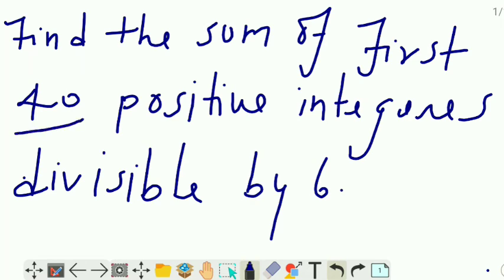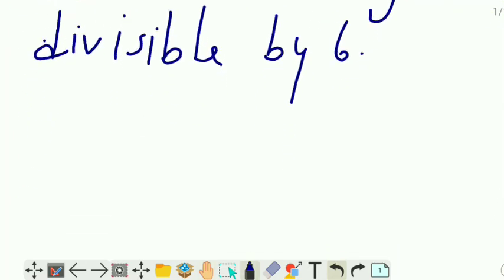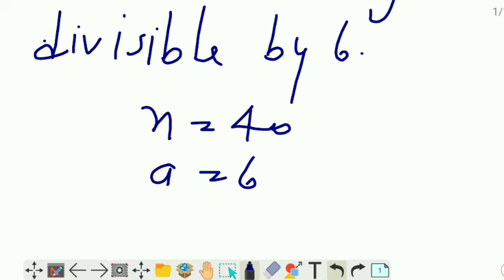So 40 is n because it is the number of terms. So we'll write here n is equal to 40, and divisible by 6. What is the first term here? First term will be 6 because question is saying find the sum of the first 40 positive integers divisible by 6.